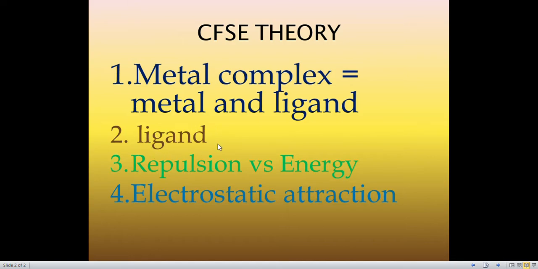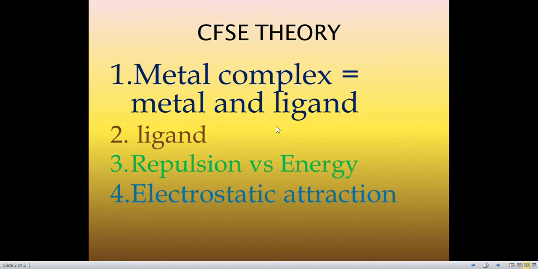Negatively charged ligands we can take, for example, chlorine, fluorine, cyanide ion, etc. And neutral molecules that possess lone pairs of electrons, for example ammonia and water, right? These are neutral ligands, that is ammonia, and we can take a carbonyl group, that is CO, right?